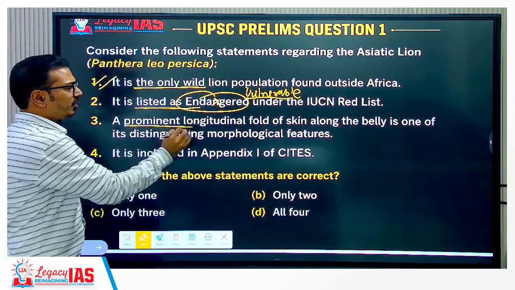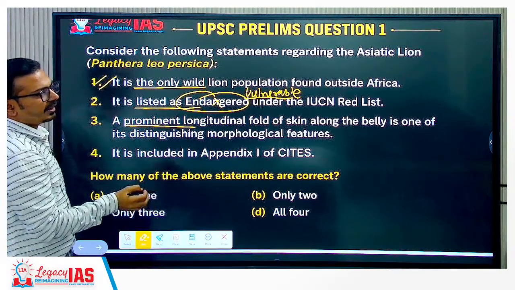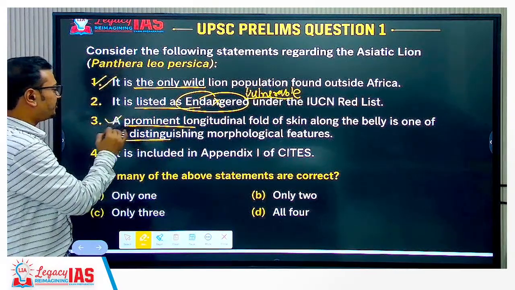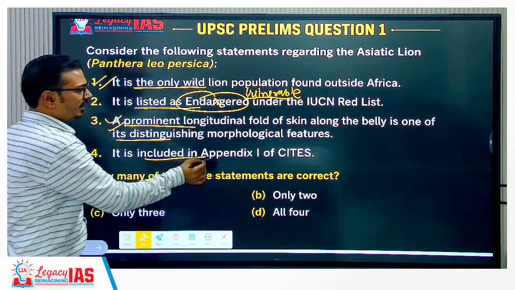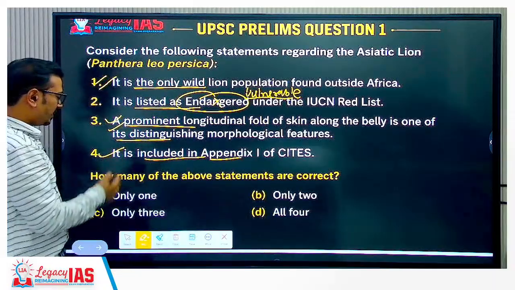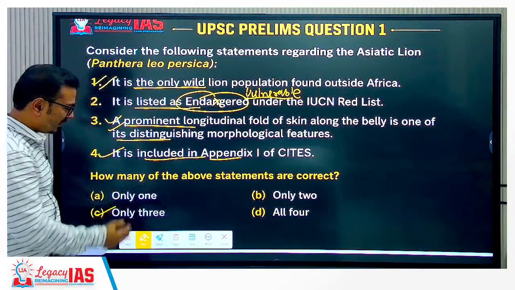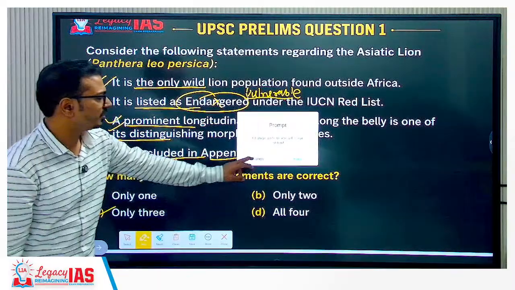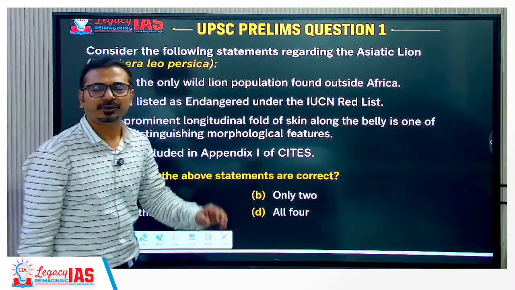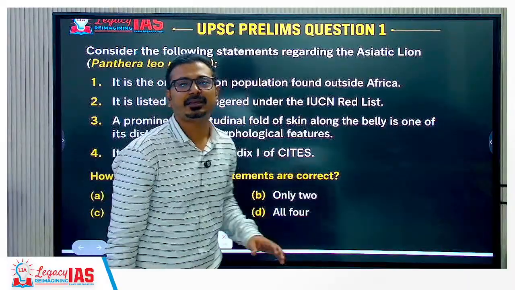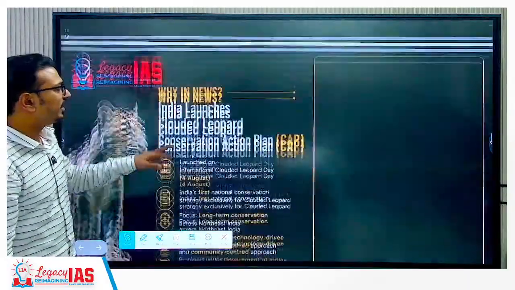Then a prominent longitudinal fold of the skin along the belly is one of the distinguishing features which is absent in African lions. This is correct. It is included in Appendix 1 of CITES. This is also correct. So only 3, that is C, is the correct answer for this question. The problem with only 1, only 2, only 3, all 4 is that we don't have an elimination technique working in these types of questions. So we should be very careful.